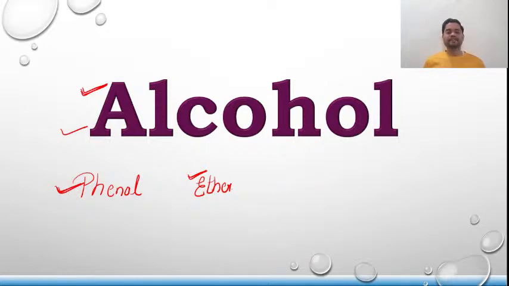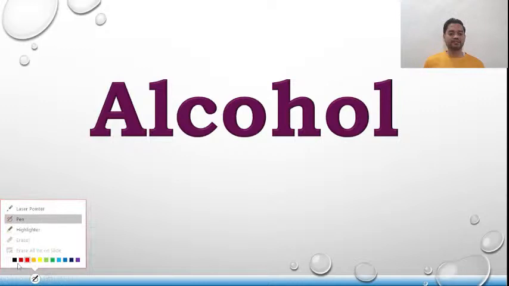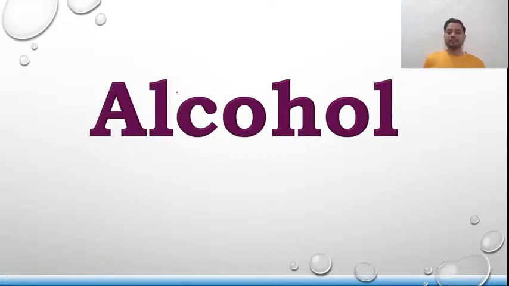Now, proceeding further, alcohol. First of all, you should know its functional group. Alcohol has a functional group, that is OH.